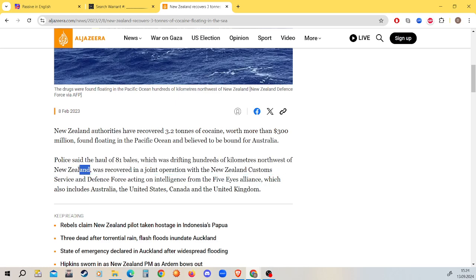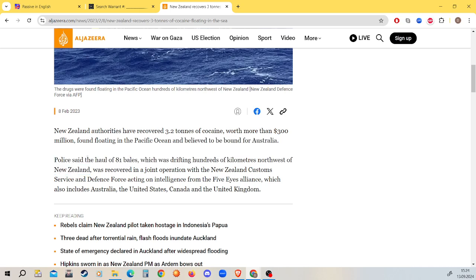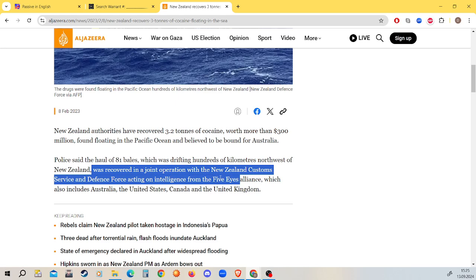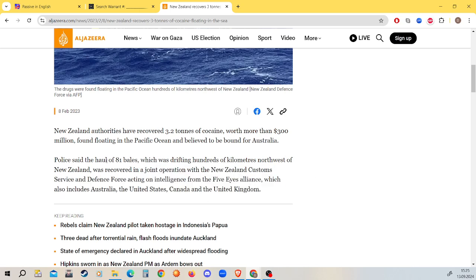It is more important to say that the drugs were recovered. The haul, in this case it's haul, so haul is singular. The haul was recovered by these people. This part is longer, it's harder to say and put it in the front, so in this case, we want to focus on what was done first versus the people who did it.